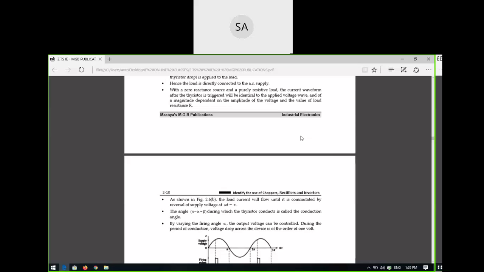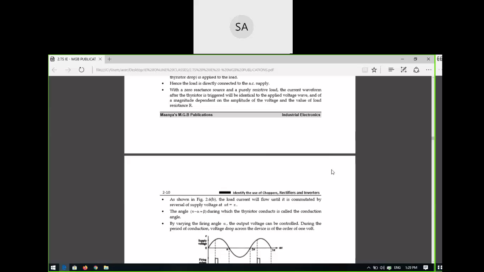And what is the firing angle? Sindhuja, what is the firing angle? The angle at which the SCR starts to conduct. Yes.